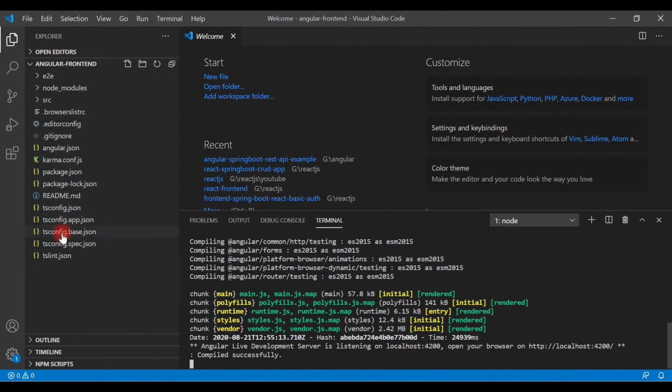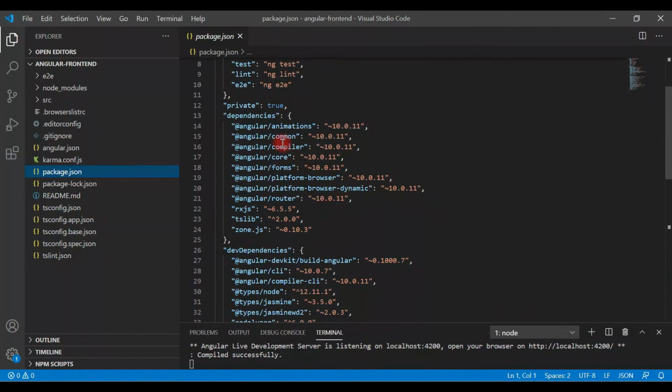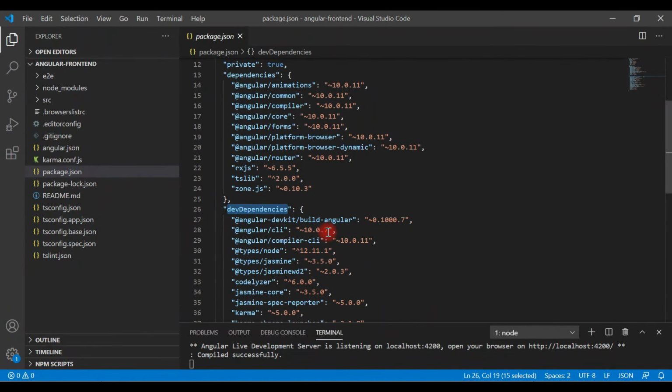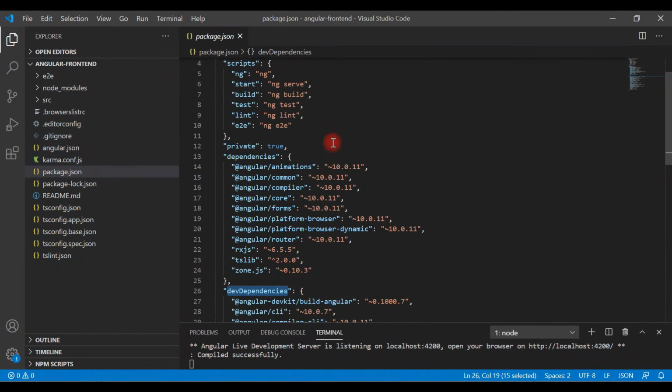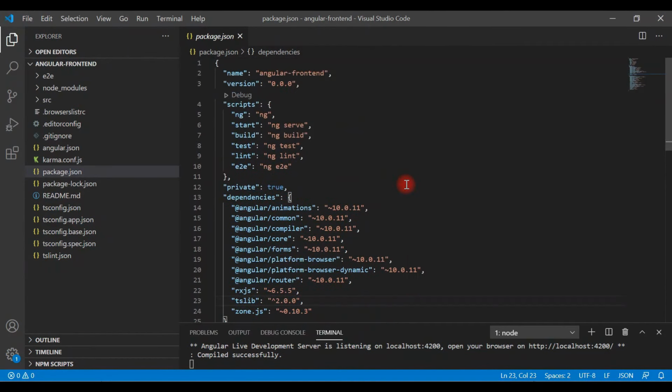The Angular application has a lot of files. We will go through the important files. First file is the package.json file. This file contains dependencies and dev dependencies. Dependencies means it contains JavaScript libraries and packages that are required to run our Angular application. If you install any library using the npm command, then this file will get updated. For example, if you install Bootstrap using npm, then the Bootstrap entry will be added to this package.json file.